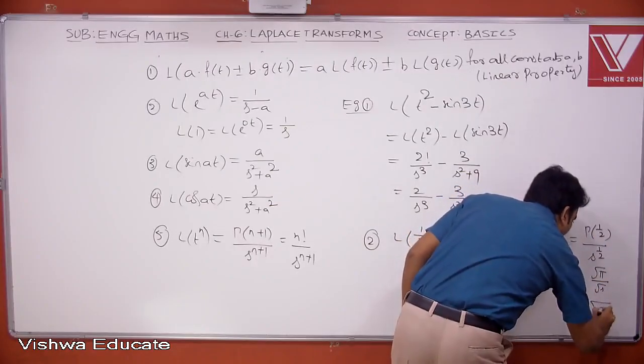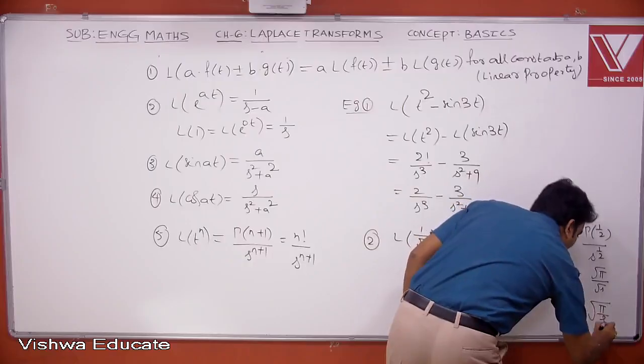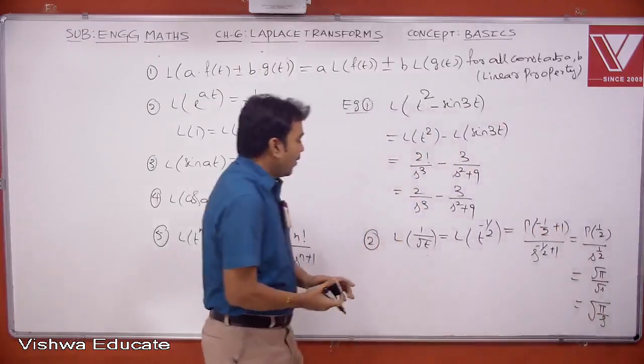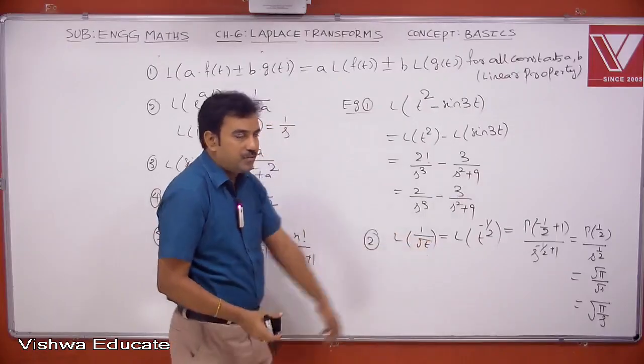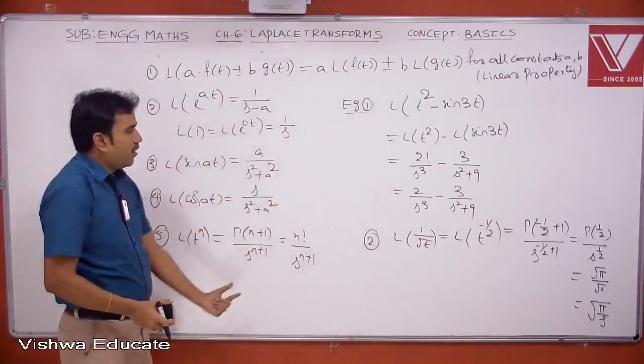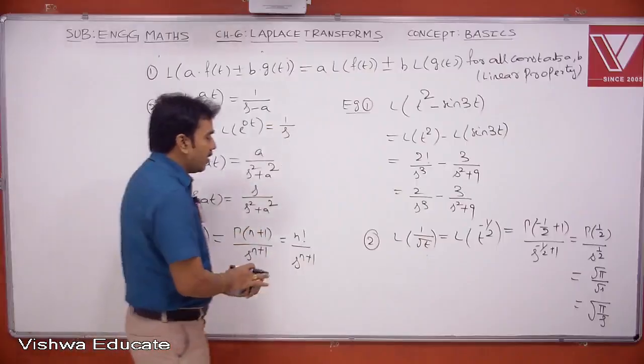So therefore the value is root pi divided by root s. So Laplace of 1 by square root of t is square root of pi divided by s. So you write the basic formula followed by example 1 and example 2.